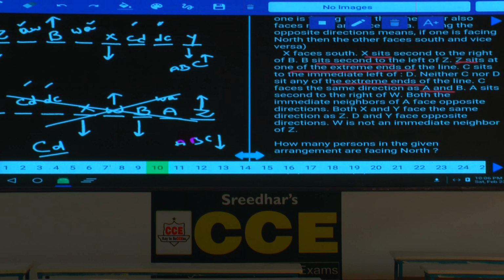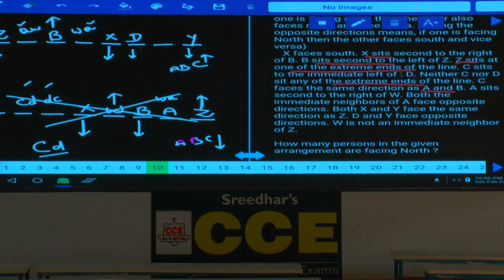As D and Y face opposite direction, now in the first case Y is facing south, D must be towards north. As D is towards north, then C sits to the immediate left of D. As D is towards north, tell me where should this D be? Can D be at this place? If D is here, now this D is facing towards which direction? South. As D is facing towards south, then C sits to the immediate left of D. C is to the immediate left of D is valid or not? C is to the immediate left hand side of D.